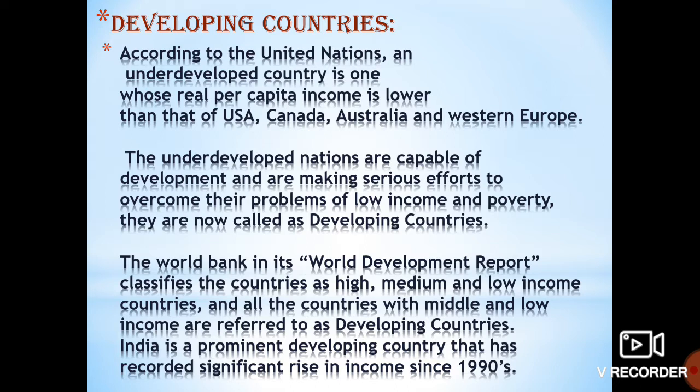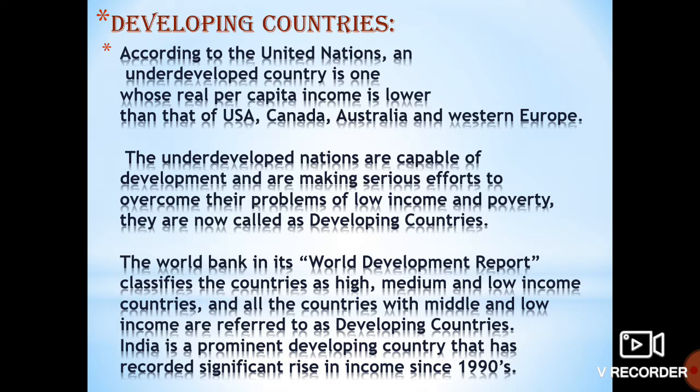The World Bank in its World Development Report classifies the countries as high, medium and low income countries, and all the countries with middle and low income are referred to as developing countries. So according to the World Bank, it has prepared a report, and it has classified the countries as high income, medium income and low income countries, and all the countries which are under the middle and low income, they are called developing countries.